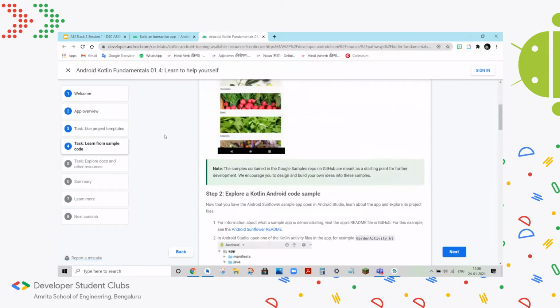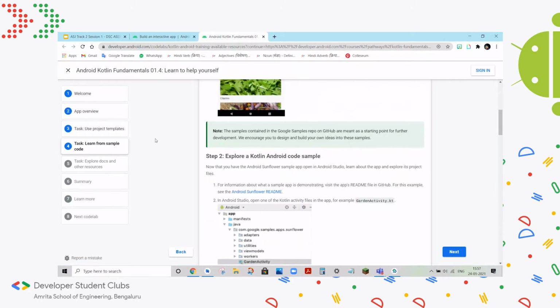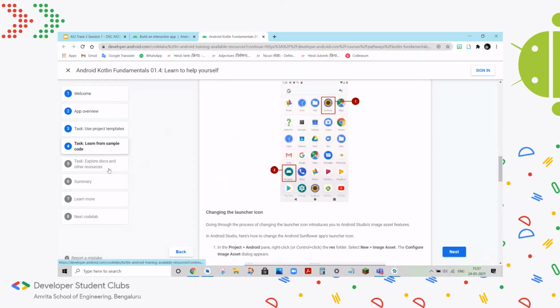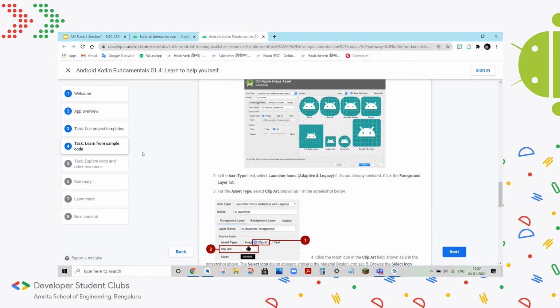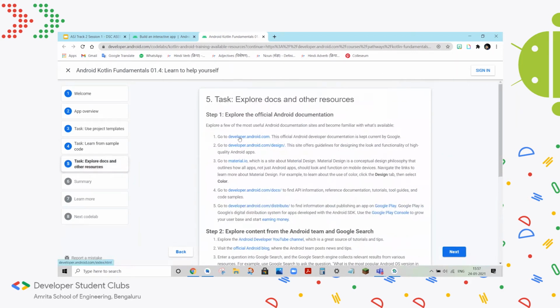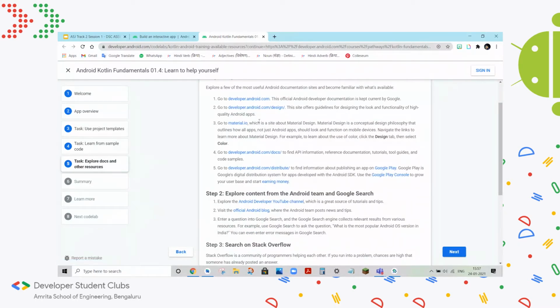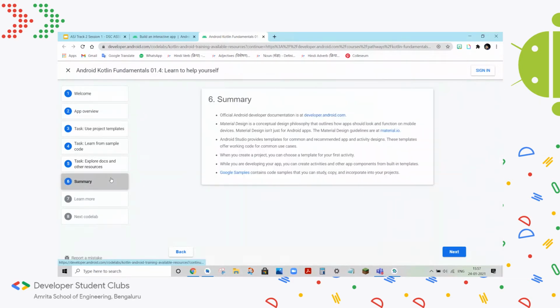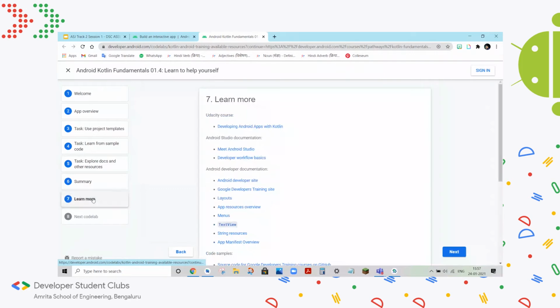So this particular code lab is interesting. I think this is one even the people who've been here since the beginning should go through. It gives you a lot of links that you can go through, and tells you even how you can find other links. So that will make your experience of building Android apps or learning how to build Android apps easier. Here you can see it talks about changing the icons, and here it gives you a link to the official documentation for Android, and even for designing, and the YouTube channels and Stack Overflow, obviously, to help you if you get stuck anywhere or need any help solving an error.